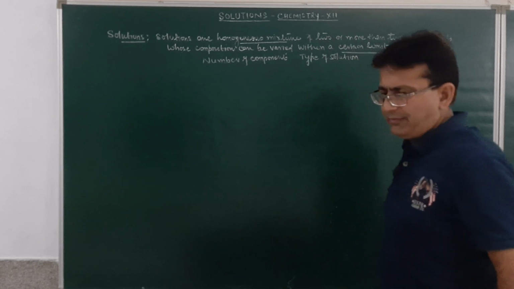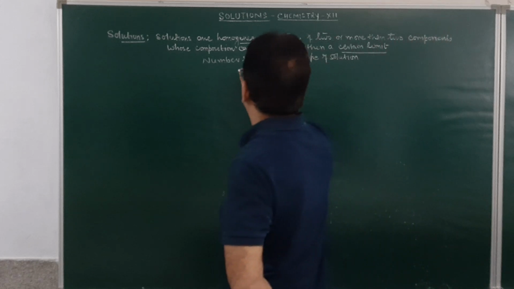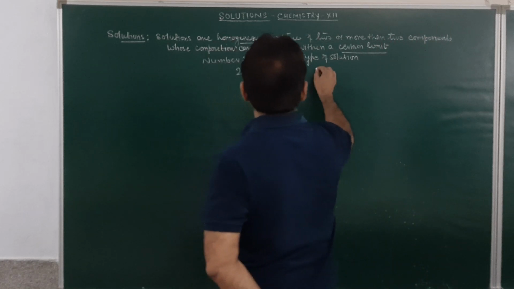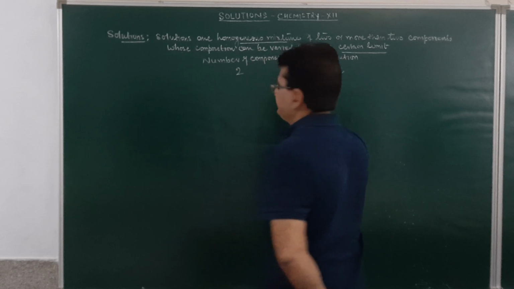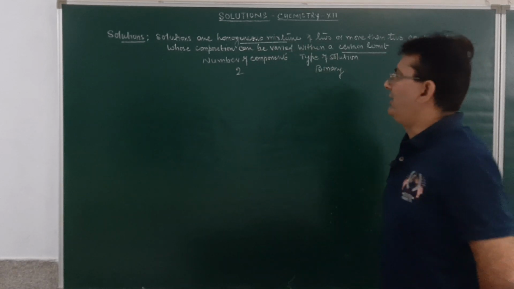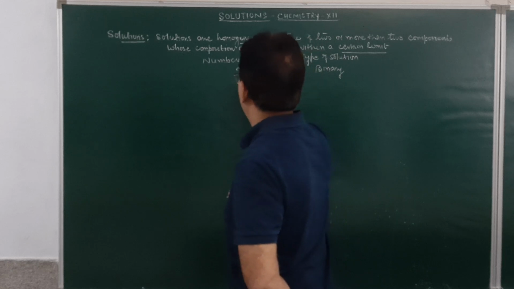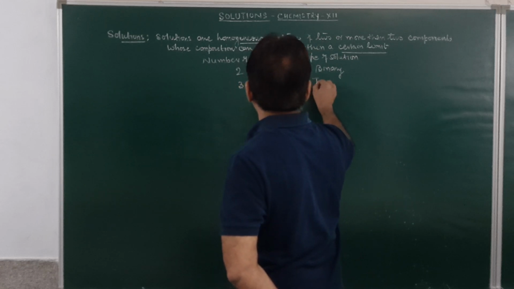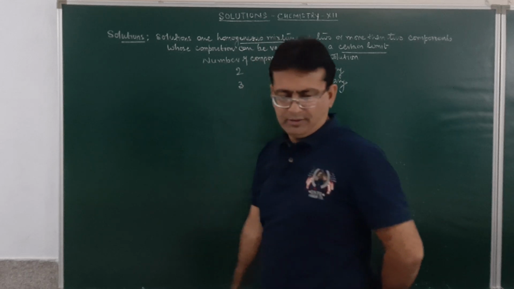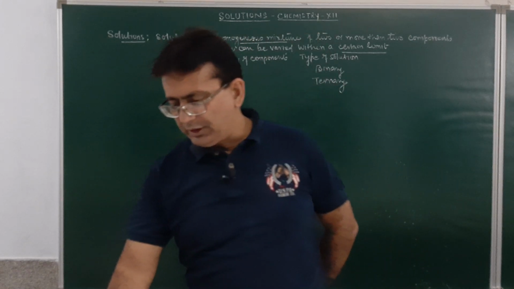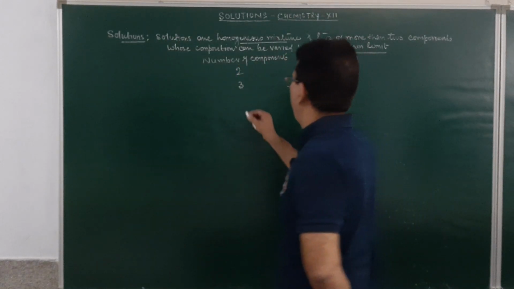If in a solution the number of components is two, then the solution will be a binary solution. If the number of components is three, then it will be a ternary solution. If four, then it will be a quaternary solution.